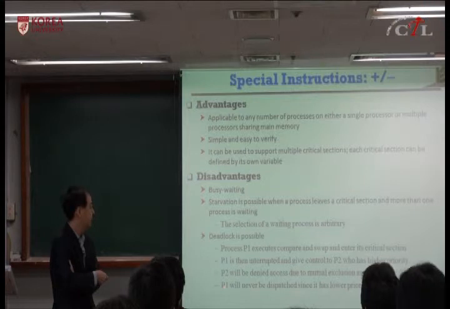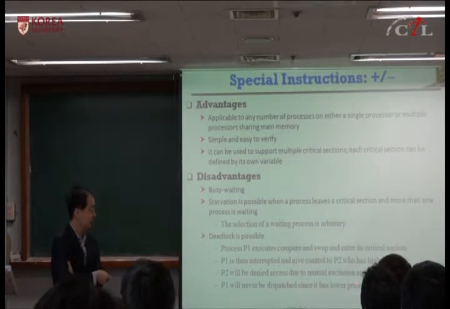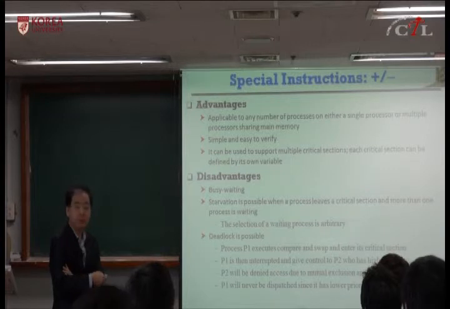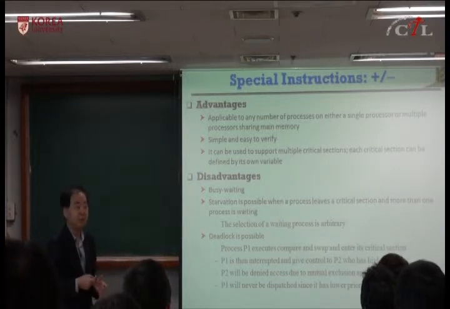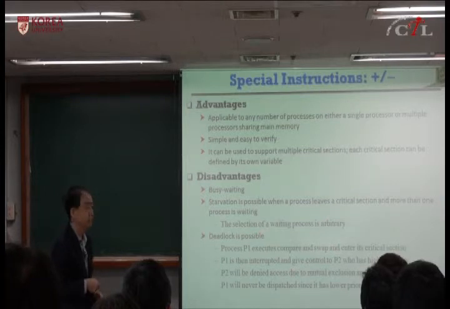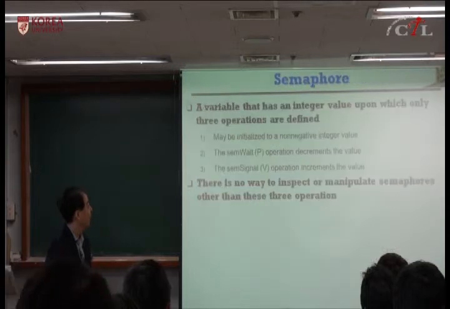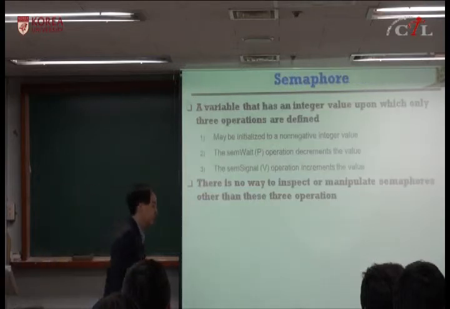And P1 will never be dispatched since it has lower priority. So P2 continues busy waiting, while P1 will never be scheduled. If the scheduling algorithm is priority-based, then you can reach deadlock. Okay. Let's go to semaphore.